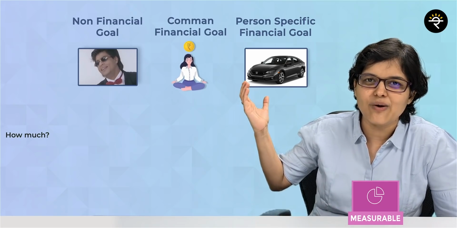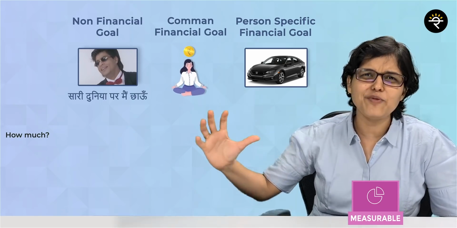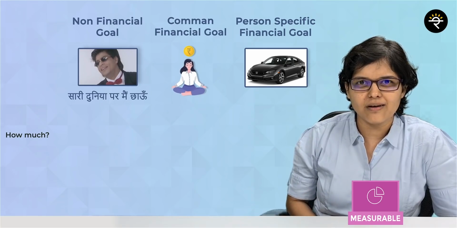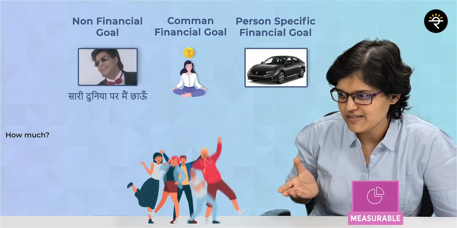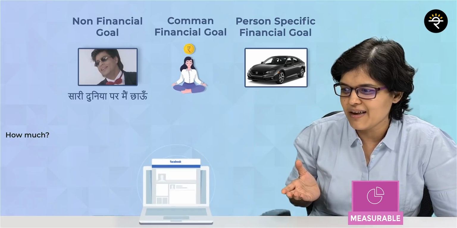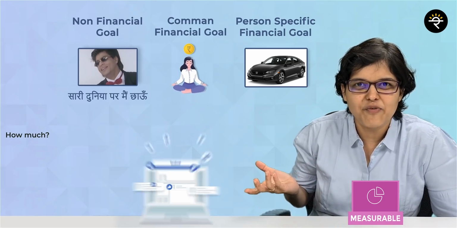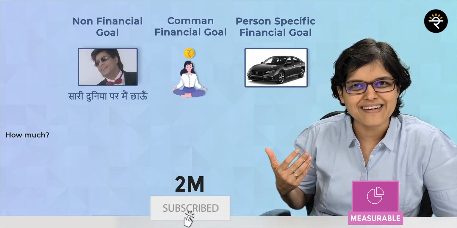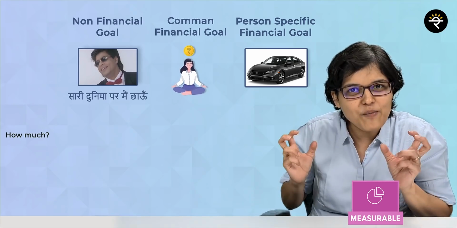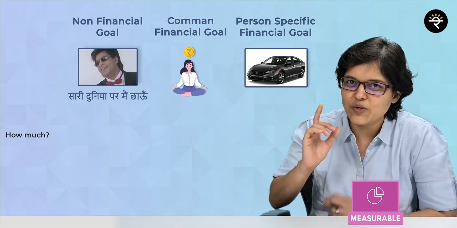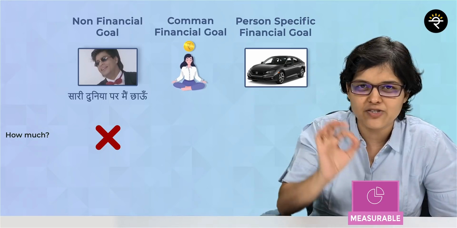First, let's start with Shah Rukh Khan's goal, ki sari duniya par main chhaun. Now, it can be different. What is the interpretation of duniya? For few people, sari duniya can be their friends. For few people, sari duniya can be their FB followers. For few people, sari duniya can be their 2 million followers, maybe. Okay. So, how much is sari duniya? That how much is not answered in this one. So, the first is not a measurable goal.